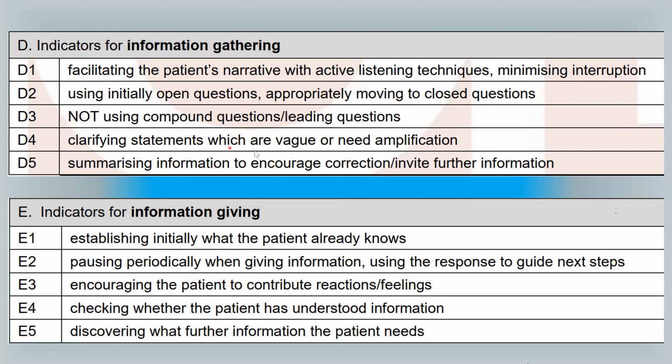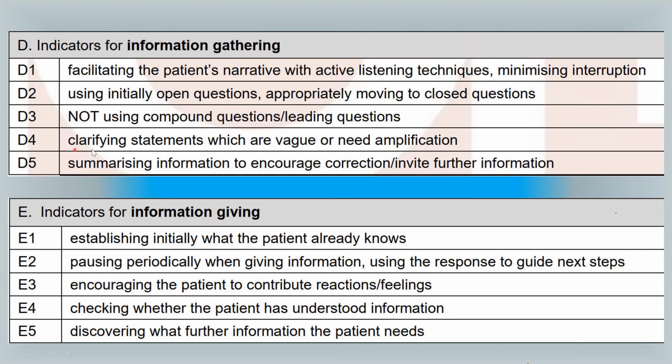The fourth is clarifying statements which are vague or need amplification. So here is a part, the question I mentioned earlier, that a lot of people have in mind. If you are unable to understand what the interlocutor is saying to you, you can always ask them again for amplification. Amplification means further details or to clarify their statement. For example, if they are saying something like, "I've been feeling chesty," and you do not understand the word chesty, you can always ask them, "I'm sorry, can you tell me what exactly do you mean by chesty?" Chesty usually means they have been having a lot of cough.